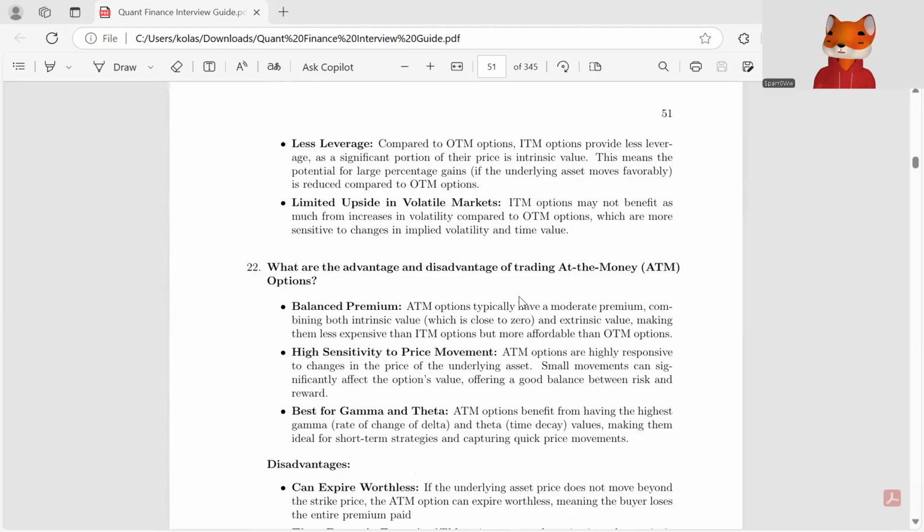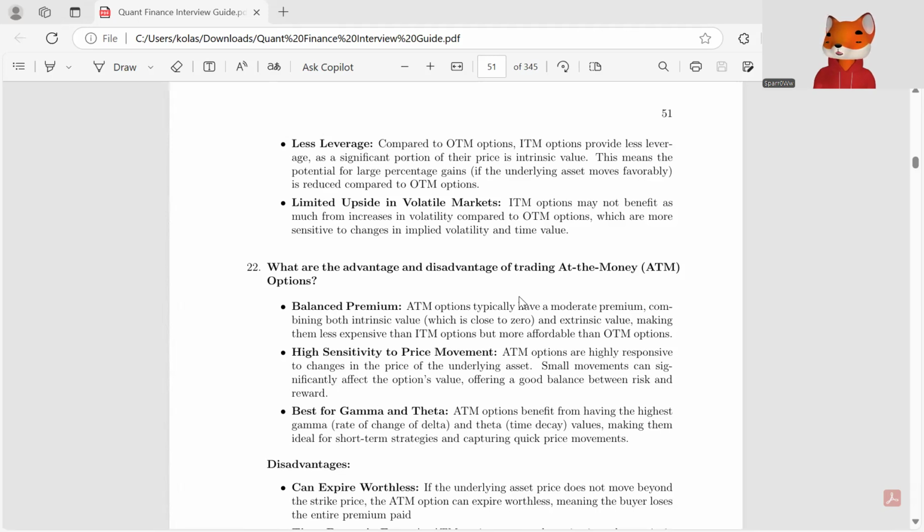What are the advantages and disadvantages of trading at the money options? At the money options typically have a moderate premium, combining both intrinsic value, which is close to zero, and extrinsic value, which makes them less expensive than ITM options but more expensive than OTM options. It has higher sensitivity to price movement, as ATM options are highly responsive to changes in the price of the underlying asset. Small movements can significantly affect the option's value, offering a good balance between risk and reward.